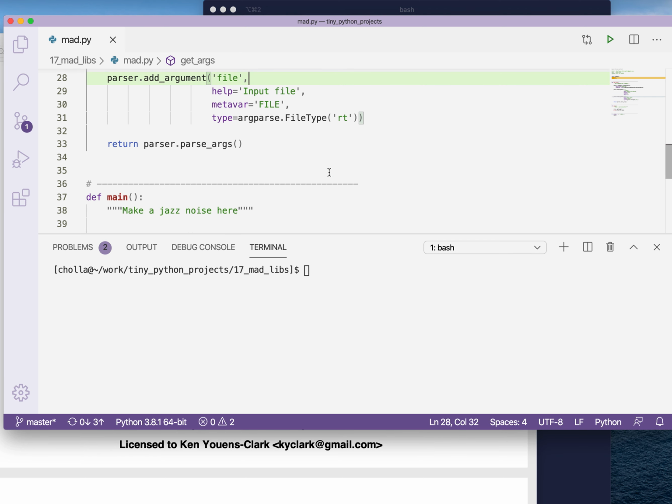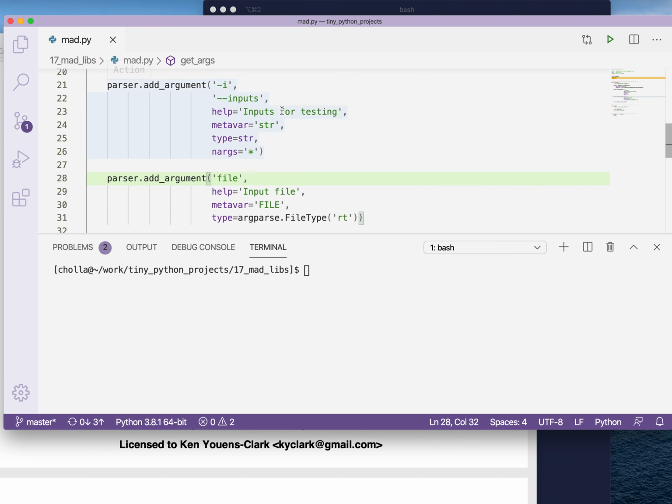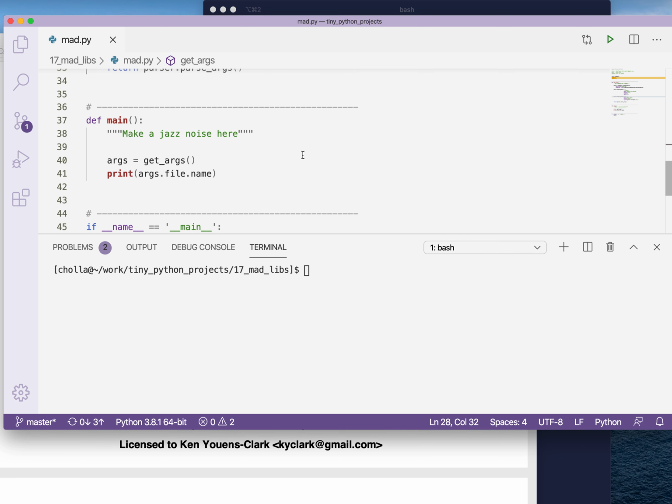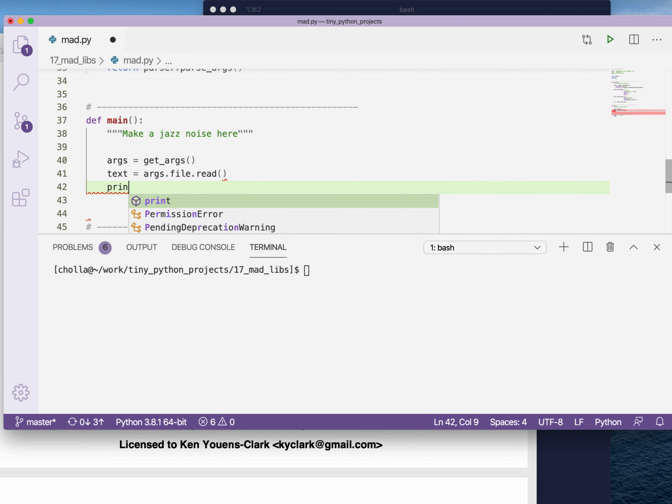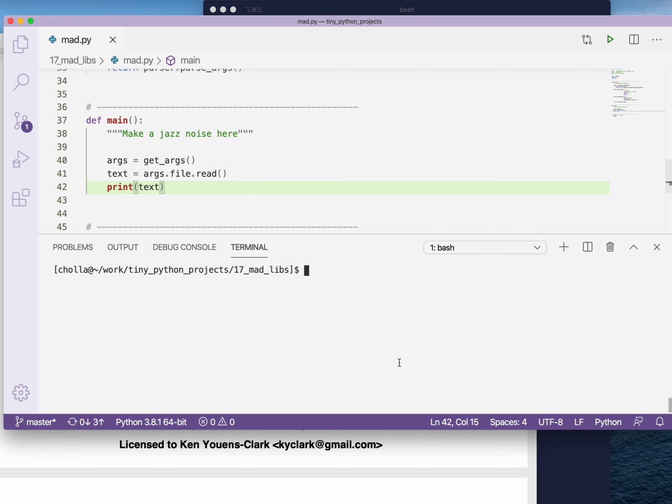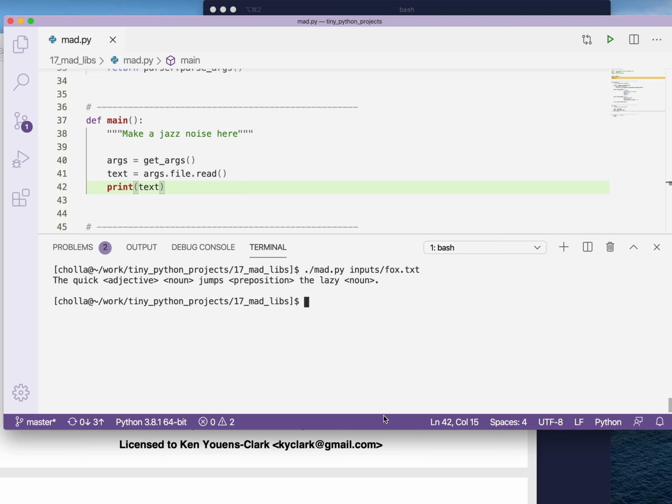Okay, so we have a positional argument and we have one or more inputs. So I can print the file name. That's a file handle. I can also get the text by calling read on this. Now, we've talked a little bit about reading a file. Let me just print the text here and make sure this works. So that is required. Let me go back and run it with the inputs fox. And it is printing, having read the file. The file ends in a new line, so we could actually get rid of that. We could rstrip that.